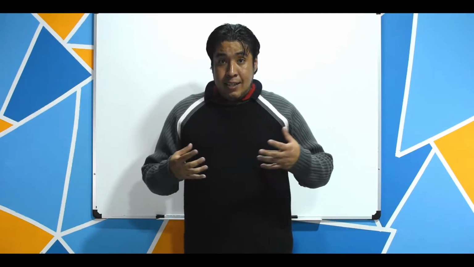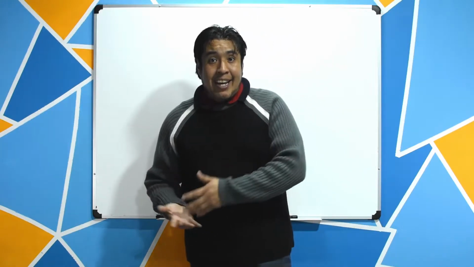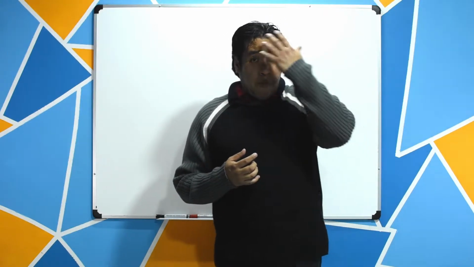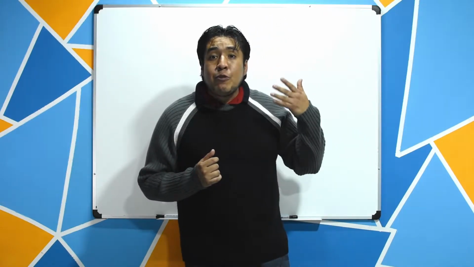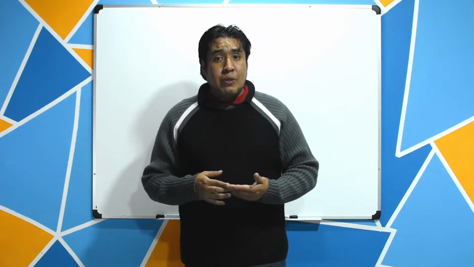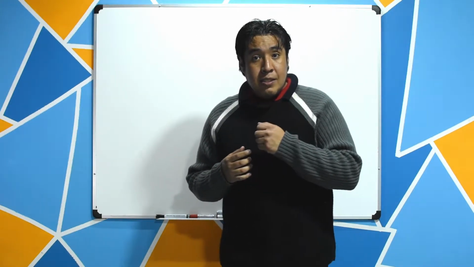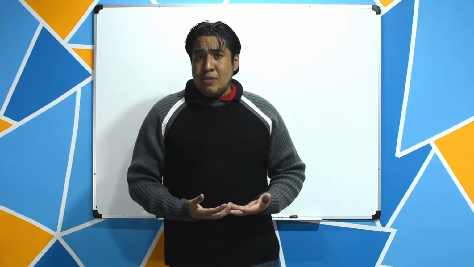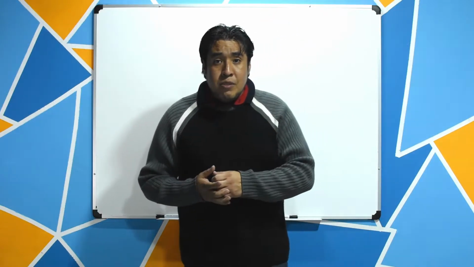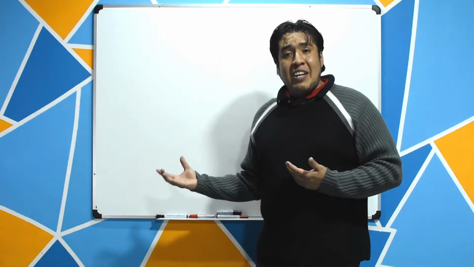Remember that in classes in the past, we have been talking about appearance and health. So we talk about the parts of the body, we talk about our face, and of course we learn how to describe our hair. And something important about these classes was about descriptions, how to describe a person or how to describe yourselves. In order to describe a person, in order to describe ourselves, remember that we can use two different forms. We can use the verb to be, or we can use the verb have.